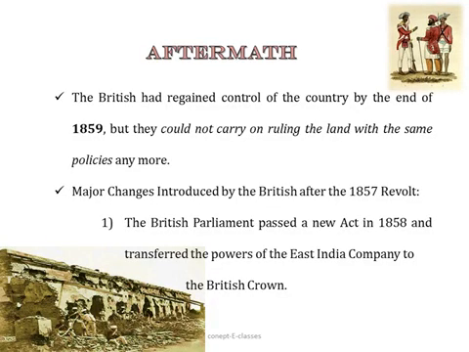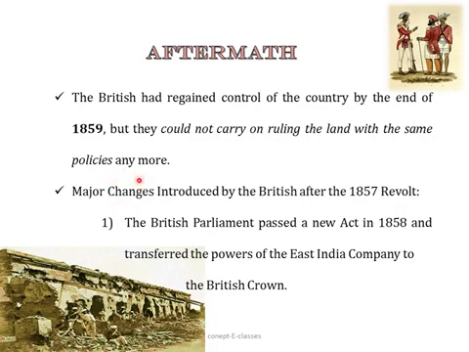So till now, we saw how the mutiny started and how it spread among the different states of India, how the people rebelled against it, and how the company fought back. Now let's discuss the aftermath of this revolt of 1857, or what happened after 1857. The British had regained control of the country by the end of 1859, but they could not carry on ruling the land with the same policies anymore. They had to change these policies.